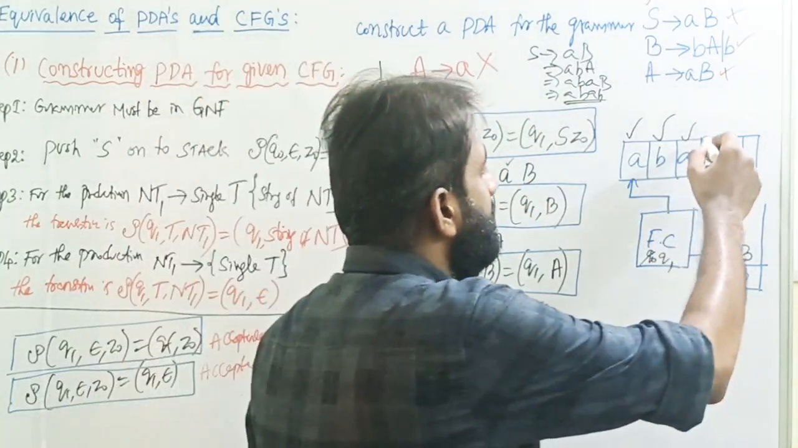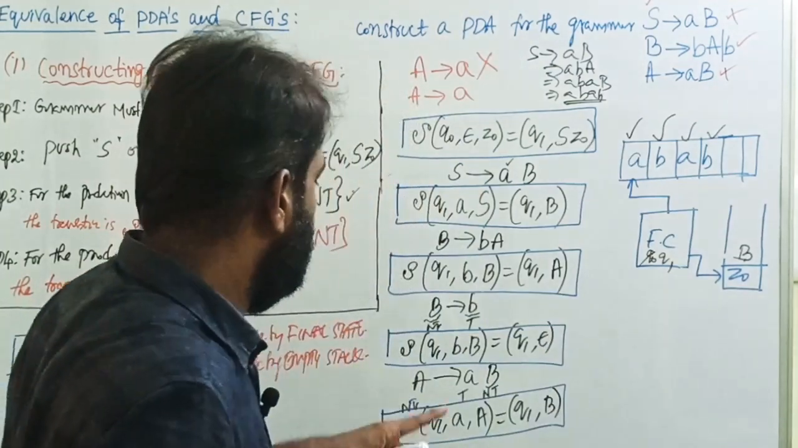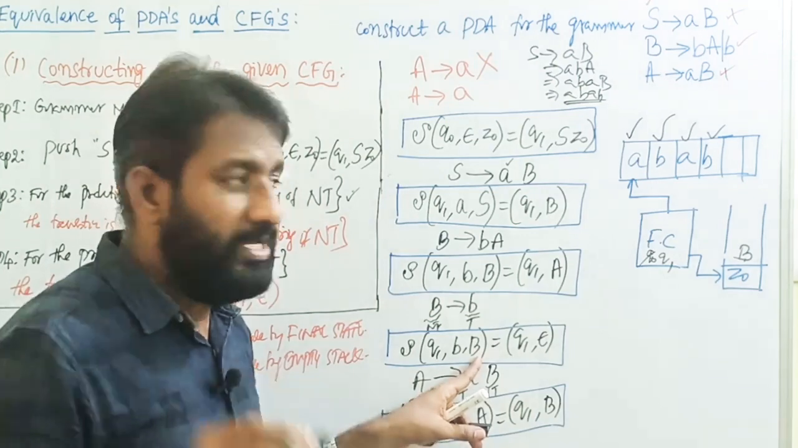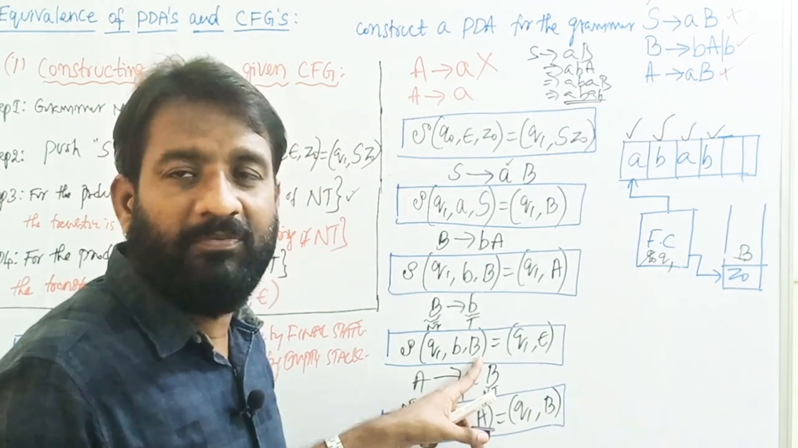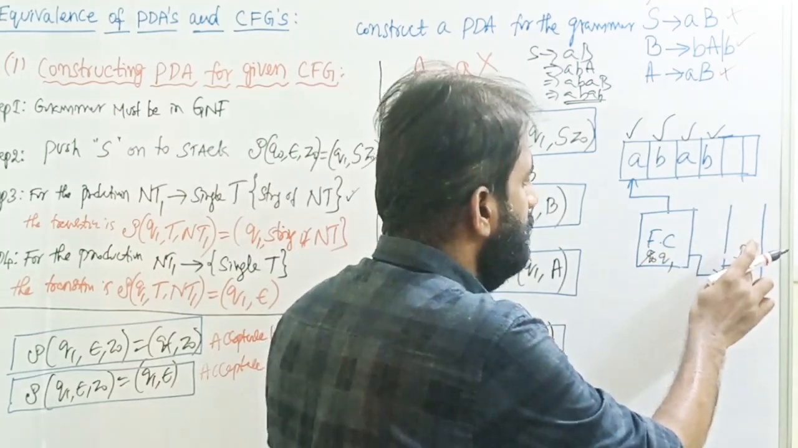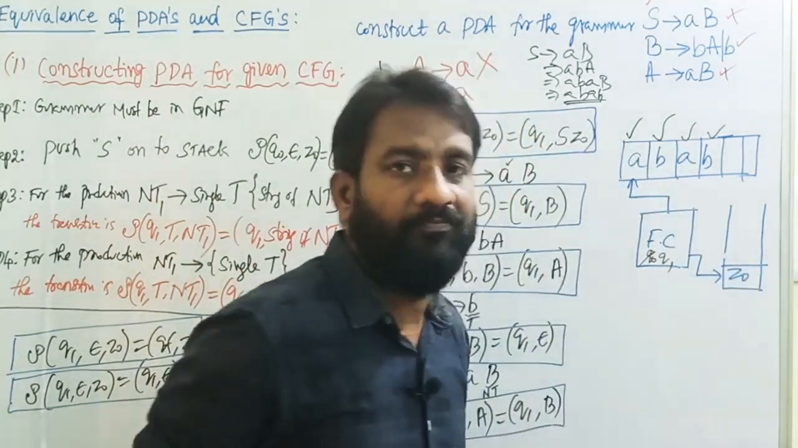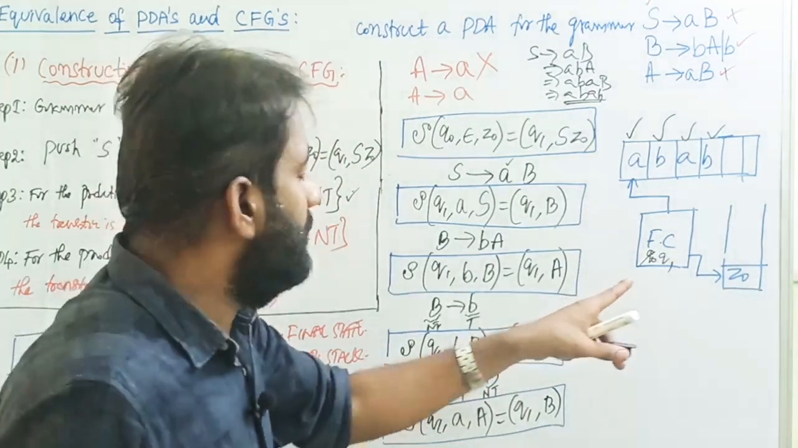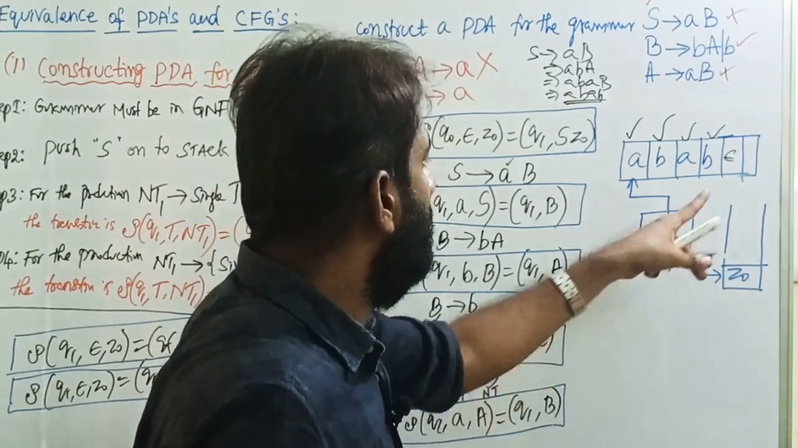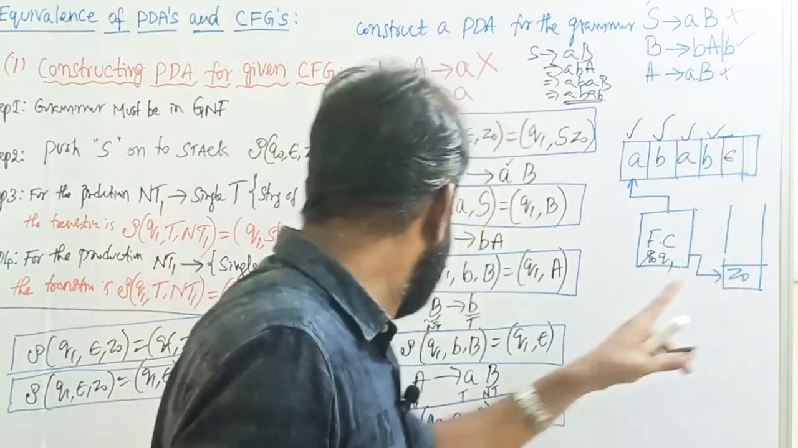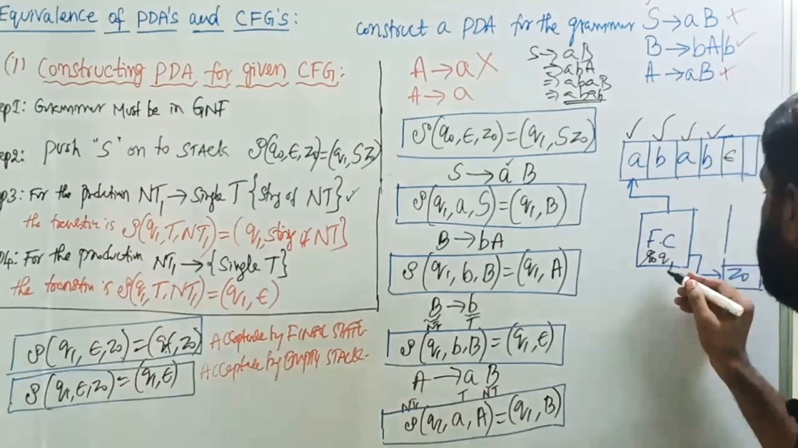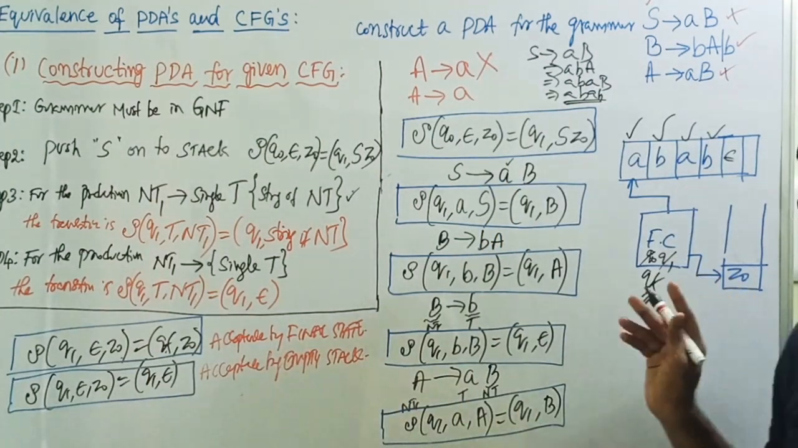Next, in Q1 the next input symbol is b, top of the stack is capital B. Come to this one: Q1, input symbol is b, top of the stack is B, remains on the same state. Remove the element from the top of the stack, do the pop operation, meaning remove the B. Then Q1, the next input symbol is epsilon and the top of the stack is Z0, so move to the final state. This is the acceptance by final state.